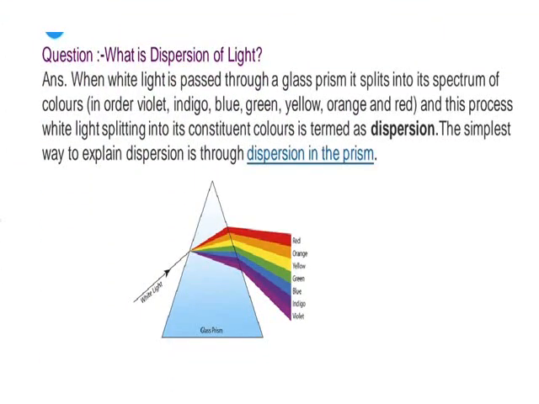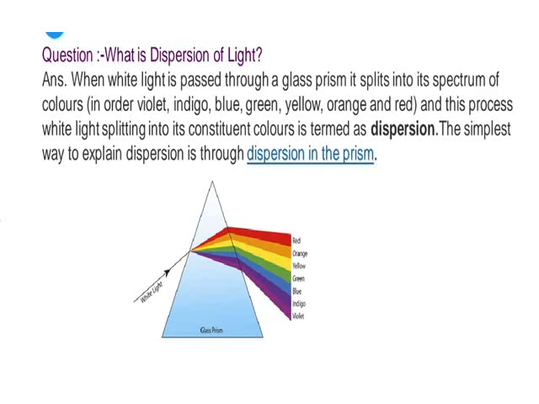Children, first let us discuss the topic dispersion of light. This term, dispersion of light, is a very important term, and you will learn about the same topic, dispersion of light, even when you go to class 10. First, let us see what this dispersion of light is. Now look at this diagram given here.